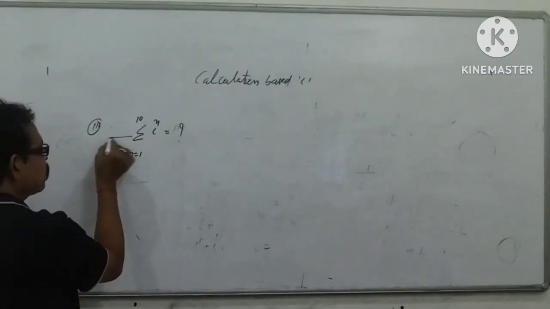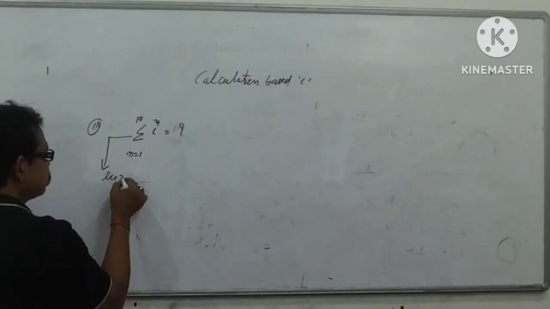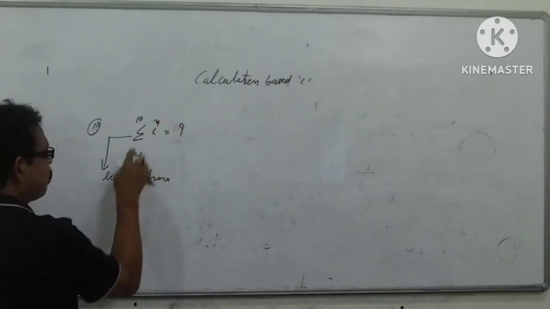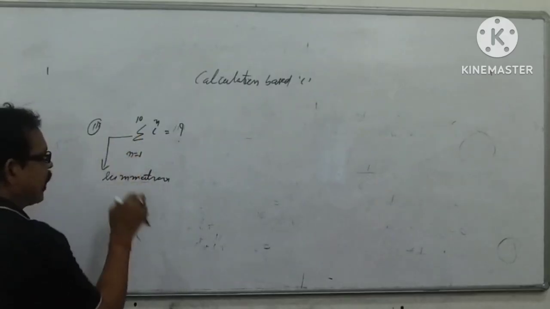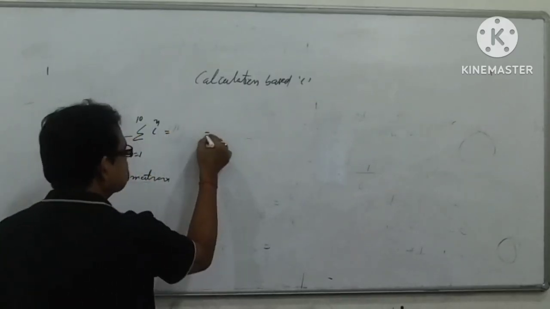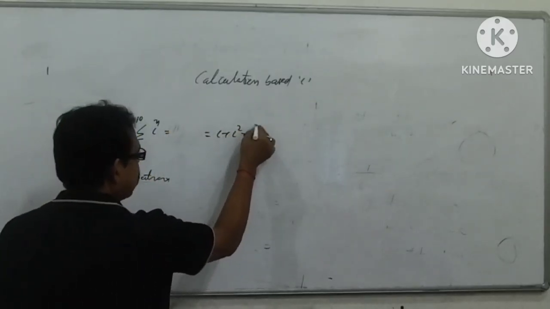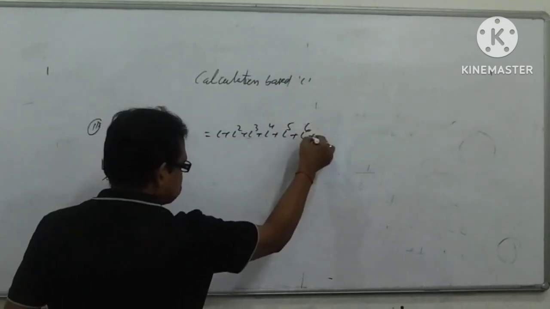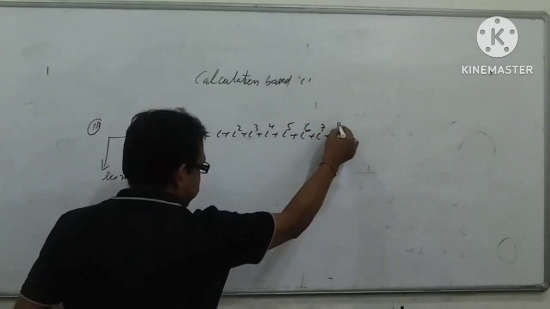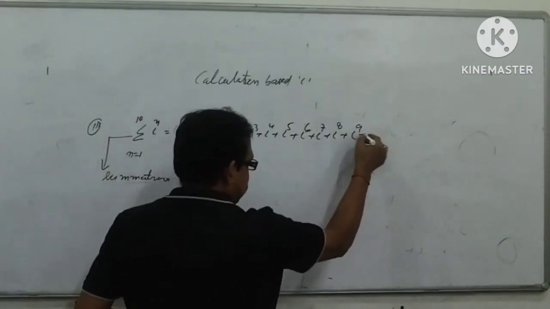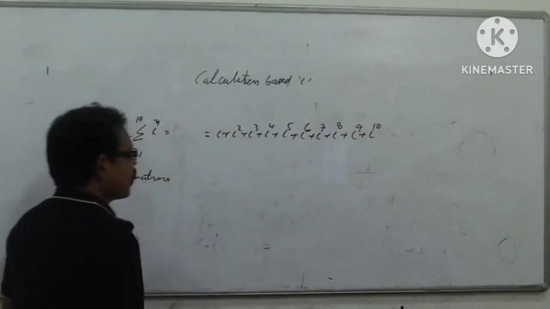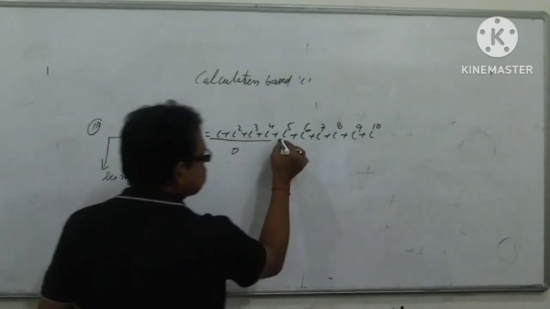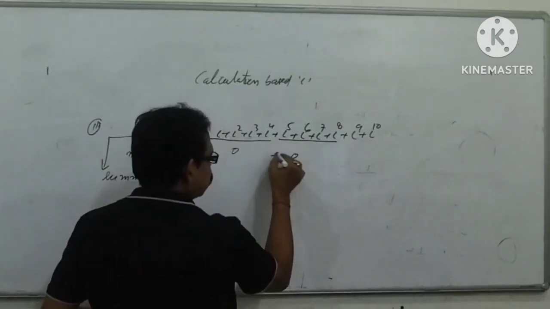Suppose here it is the symbol of summation, and n is the number from where 1 to 10 I have to move. So it means i plus i square, i cube, i power 4, i power 5, i power 6, i power 7, i power 8, i power 9, i power 10. These 4 combinations, that value is 0. These 4 are also 0.